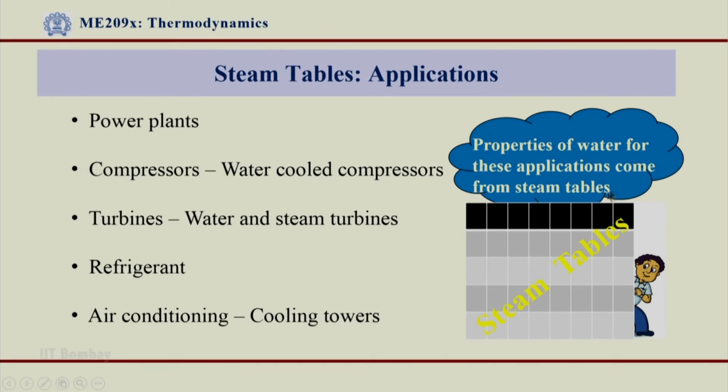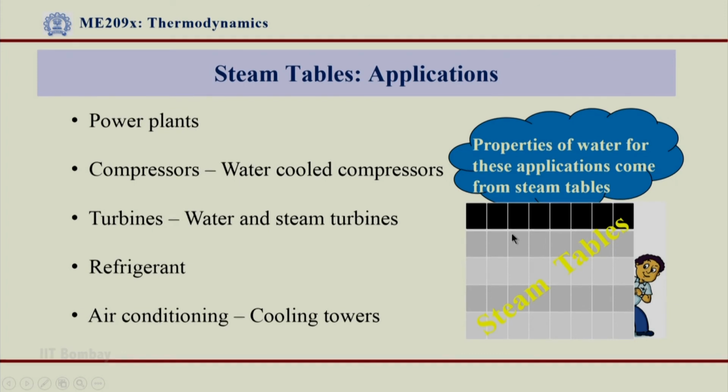As we have already said, these properties are very difficult to obtain because there is no equation of state available for water. What we refer to is the steam table, to get these properties of water at different pressures and temperatures. Similarly, the two phase mixture of water and vapor together also can be obtained from the steam table.